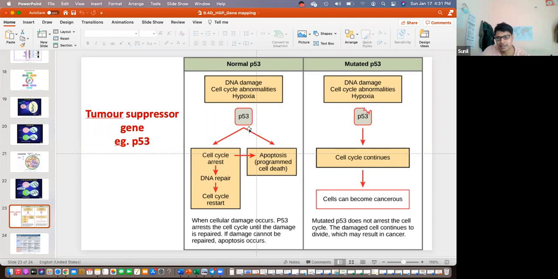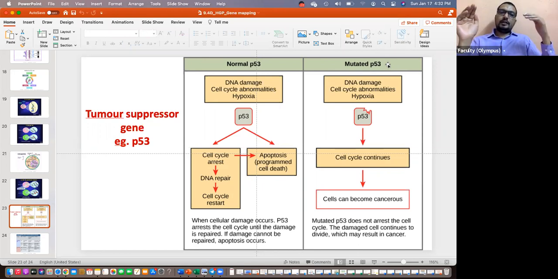I'm saying if a cell gets damaged, P53 should act. If it is not acting, it means there is some problem with P53 itself. Correct. So the damage in P53 should have come from mutations. Yes, mutation. Generally we refer to damage, but it is mutated P53. So two events are happening: mutant P53 and DNA damage. Both are happening.